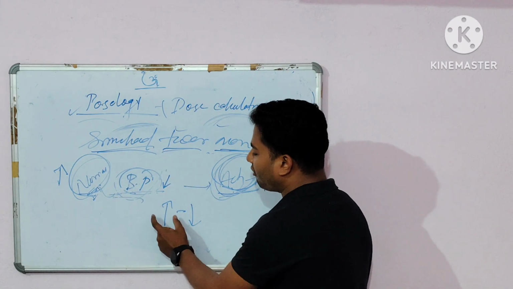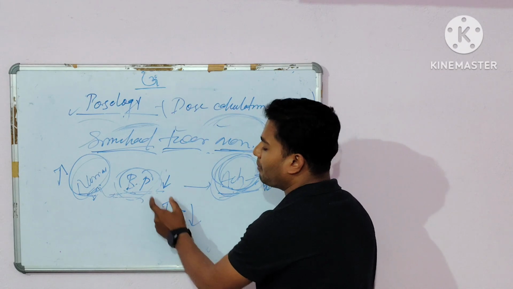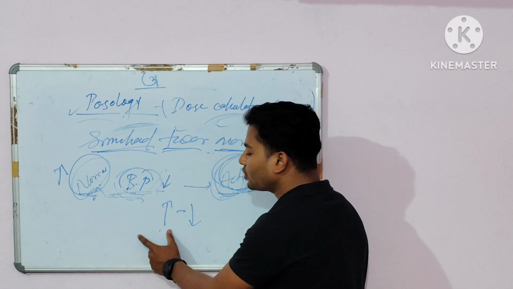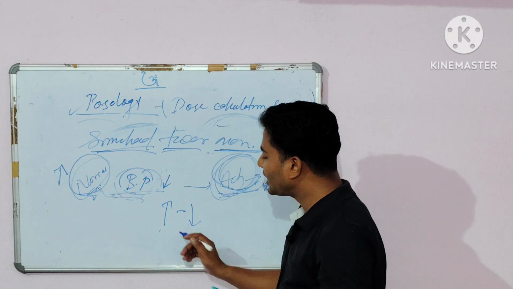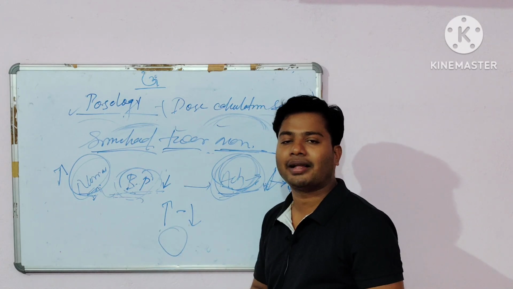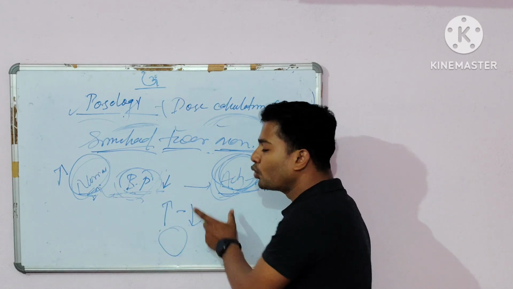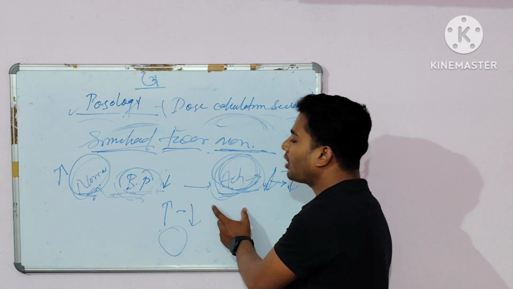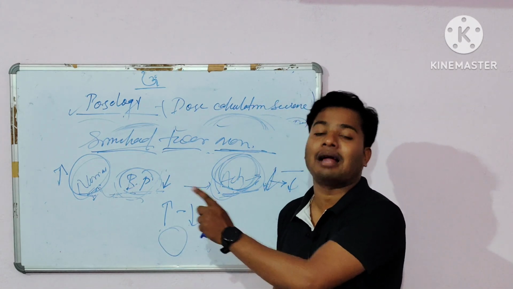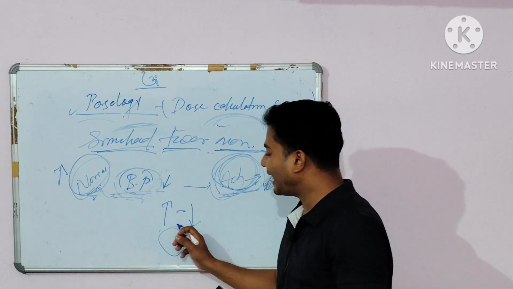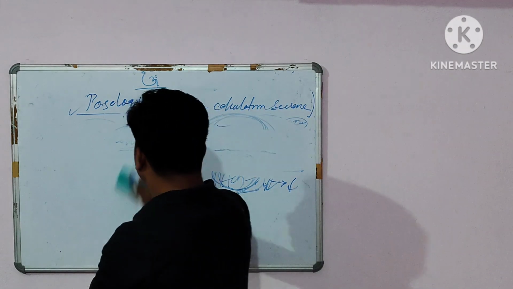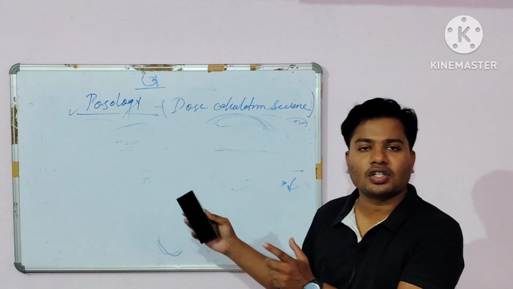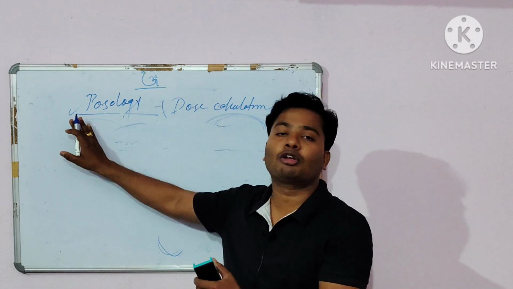So the first drug's action is decreased, diminished or abolished by the action of another drug. That means the action becomes zero. Why? Because there are two opposite actions of drugs the patient has administered simultaneously. So that is antagonism. These are the factors that affect the posology.